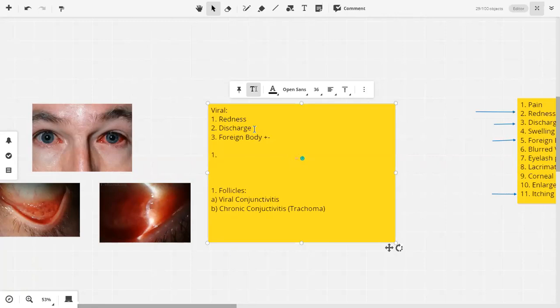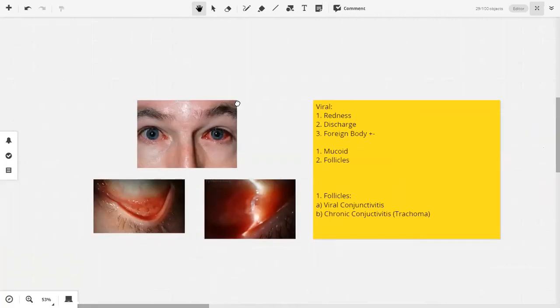When we go towards the signs, discharge कौन सा होगा इसमें? Mucoid. Follicles होंगे? Yes. Papilla होंगे? No. So this is how you will be given a case of viral conjunctivitis. There will be a patient presenting with redness, discharge, foreign body sensation हो सकती है. The discharge will be mucoid, and he will have follicles.